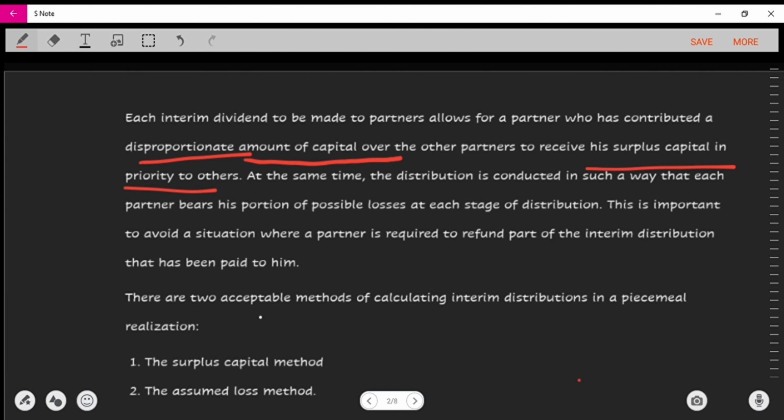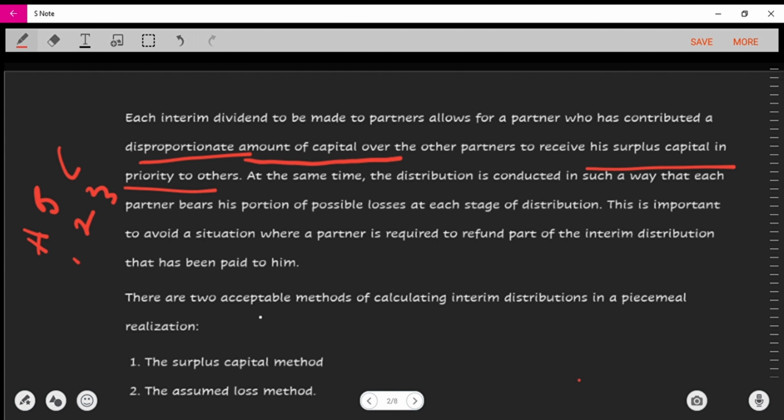Back to what we said. At the same time, distribution is conducted in such a way that each partner bears his losses according to their profit sharing ratio. So in a situation whereby the partners are not able to realize all their assets, or realize a particular amount, and then there is a loss, we want to conduct it in a way that this loss is shared among them according to their profit sharing ratio.